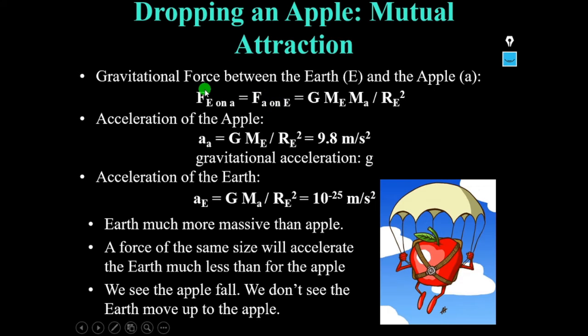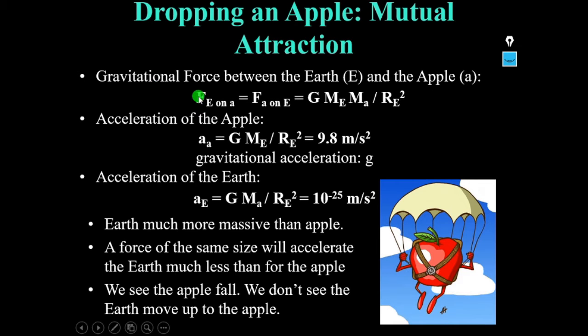I think you might remember which law this is based on. This is based on Newton's third law of motion, that every action has an equal and opposite reaction. So the forces are balanced. Using Newton's third law, we explain the gravitational forces between two objects.